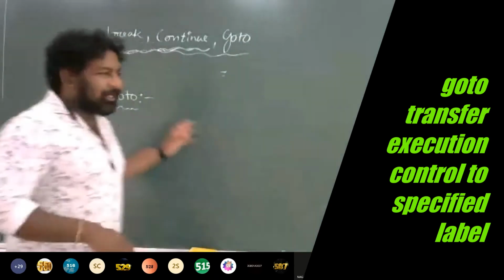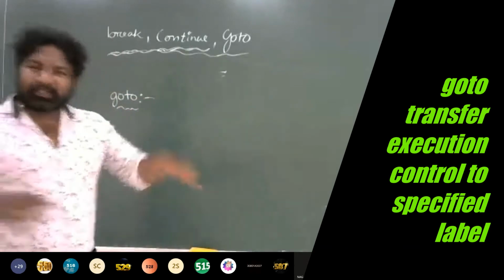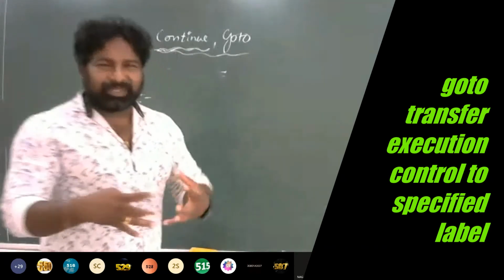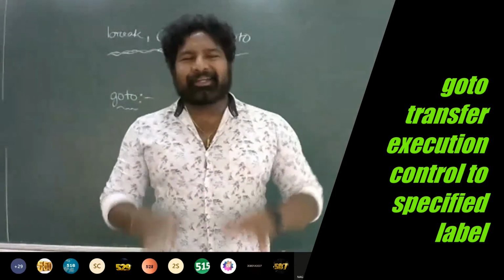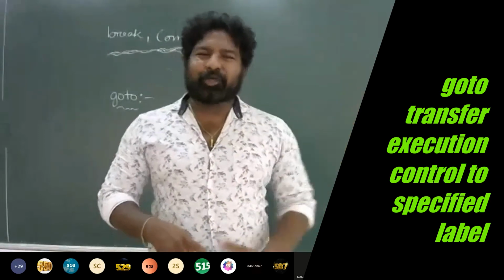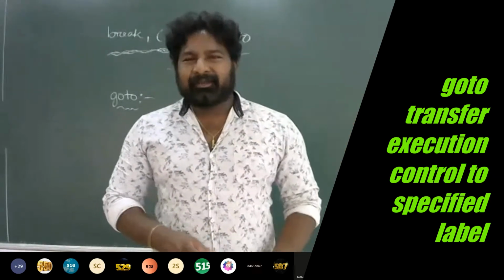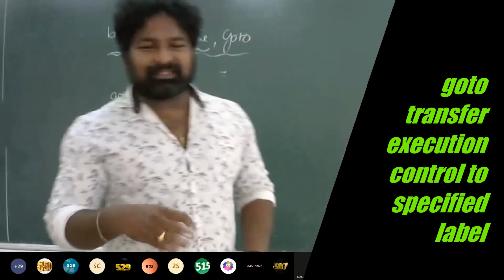They say that goto abruptly changes the program execution or whatever the logic that we have written in the program. It just skips that logic or it doesn't bother about the logic and directly takes your execution to a particular place. So that's why they say that there is no logic in putting a goto statement.